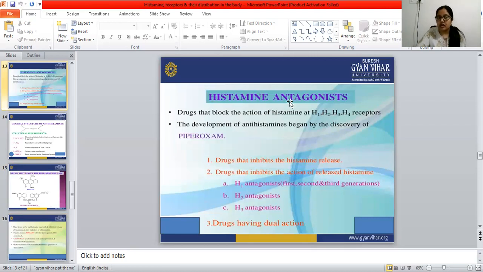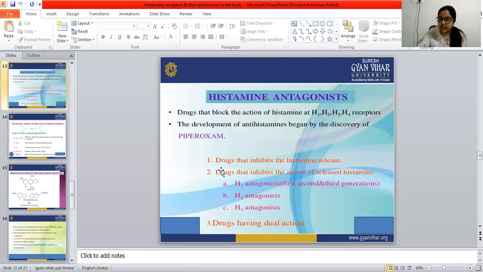The development of antihistamines began with the discovery of piperoxan. Drugs that inhibit histamine release are also called histamine antagonists.